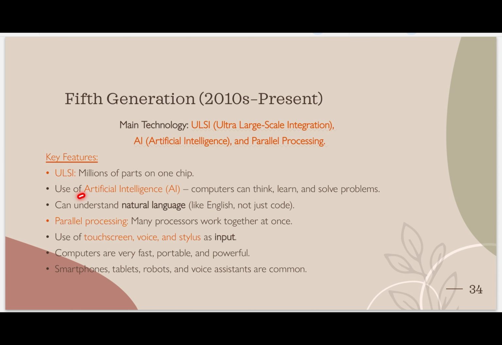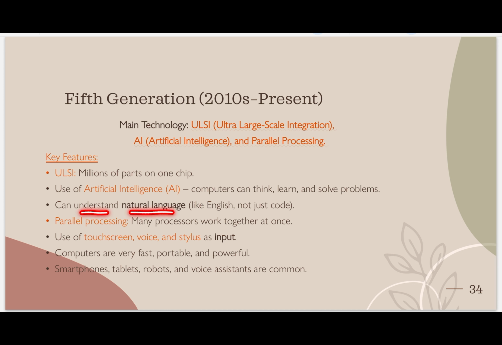Use of artificial intelligence. Computer can think, learn and solve problems, right? Nowadays we can see how much AI is getting advanced. Our Siri, Hey Google, otherwise ChatGPT. These are all types of AI.